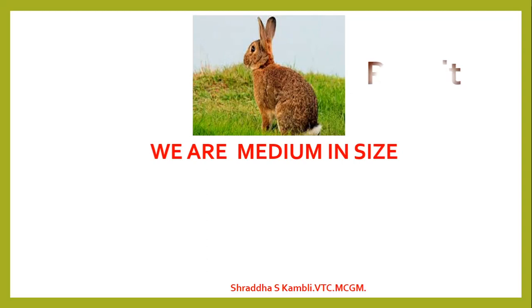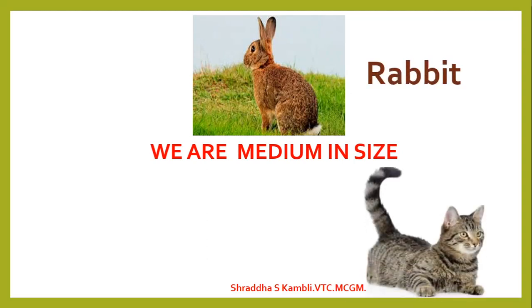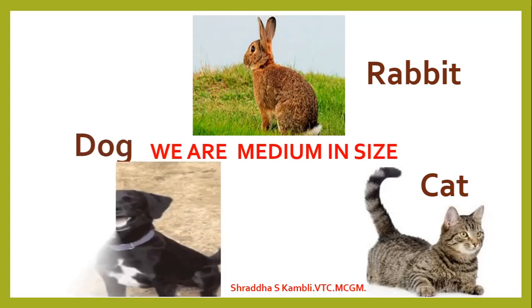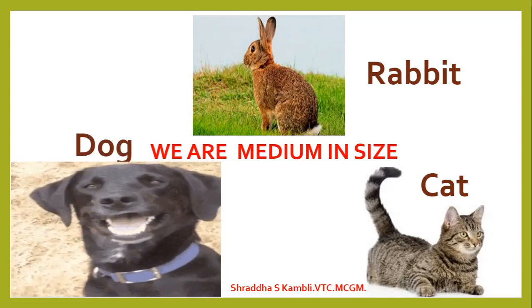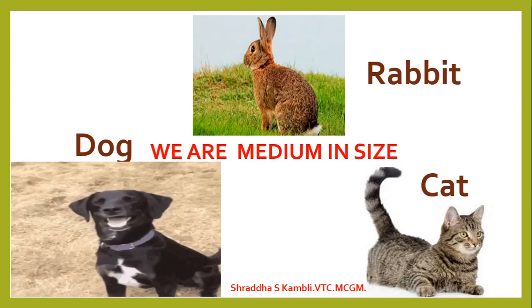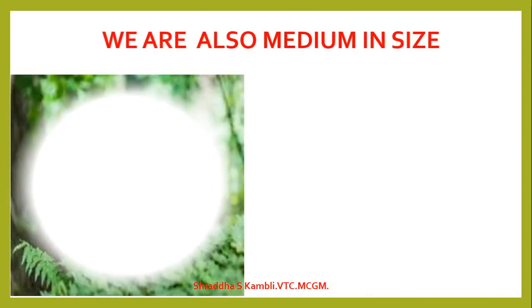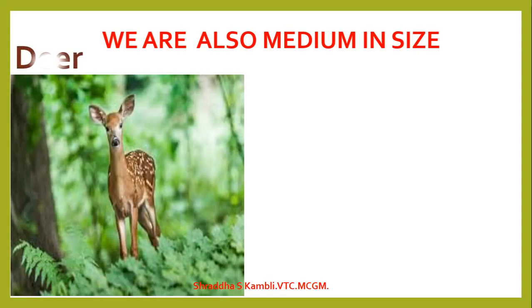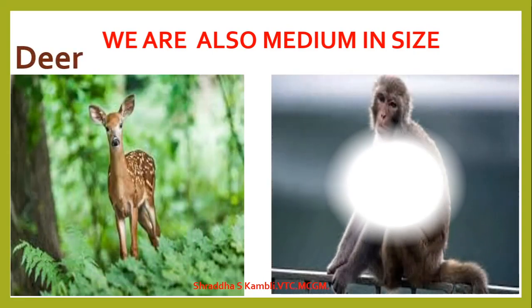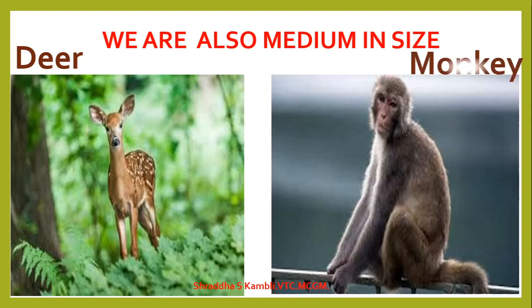The rabbit, okay, the cat, the dog. These are all medium-sized animals. A few more medium-sized animals could be the deer. Okay, the deer is a medium-sized animal. A monkey is a medium-sized animal. So there are some large animals, there are some medium-sized animals, and then there are these small animals.